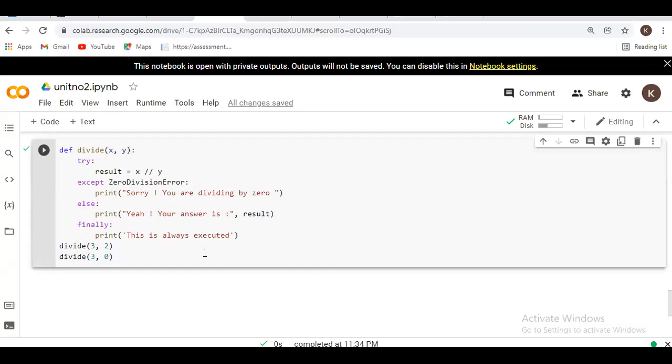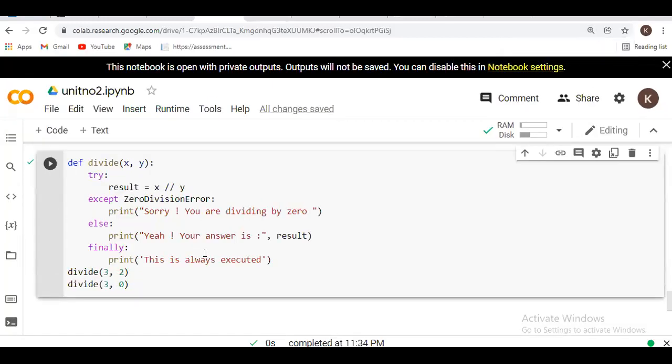My programming screen is visible. Yes, ma'am. So here, just one minute. You have to see here. I am taking the example of the same divide by zero error. Here I will declare one function by using the def keyword, defining a function division.